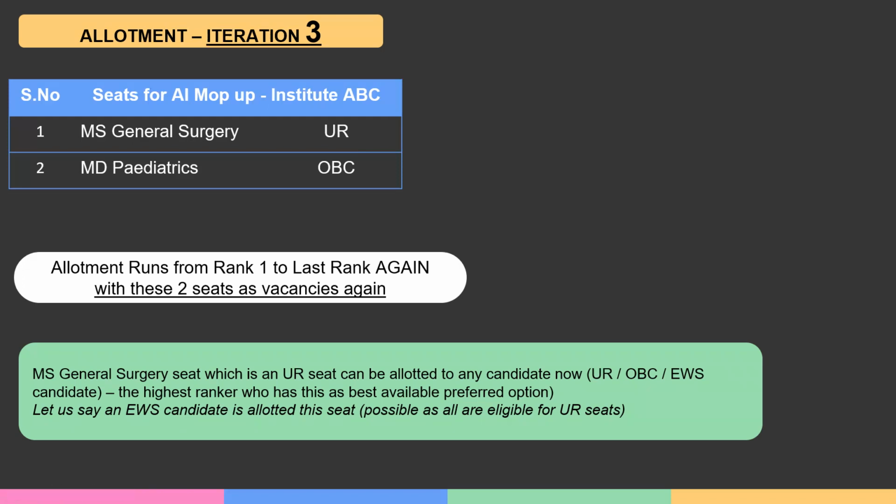That top ranker may belong to the OBC category, EWS category, or any other category. That does not matter. Irrespective of whether they belong to UR, EWS or OBC, the top ranker who has this as the best possible choice will get this seat in the third iteration.